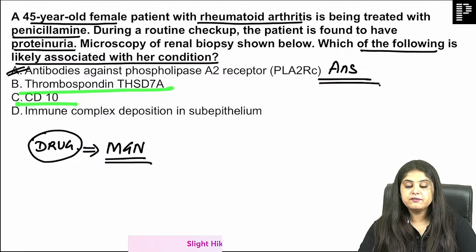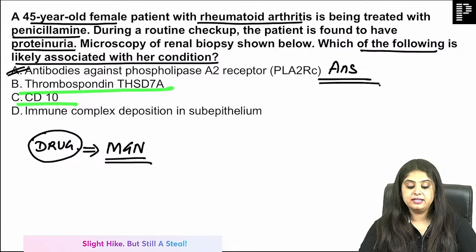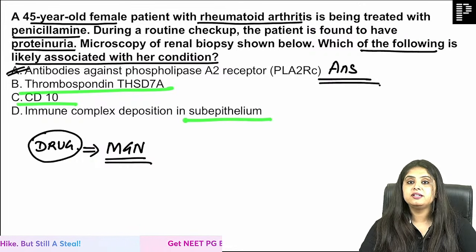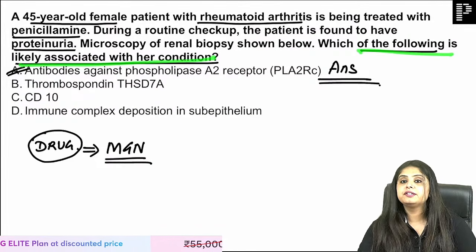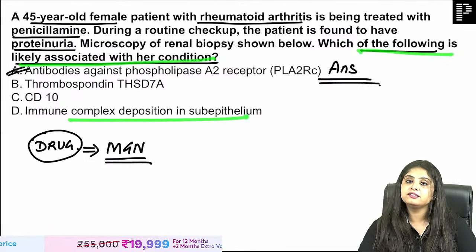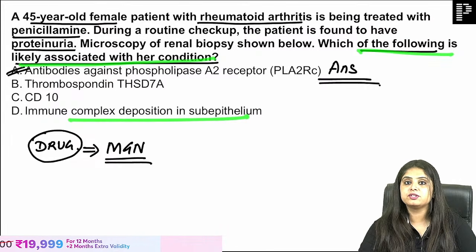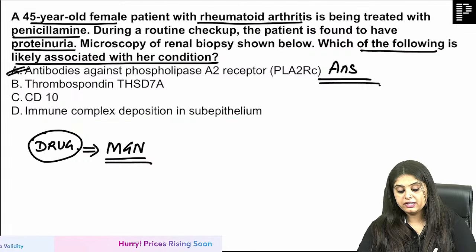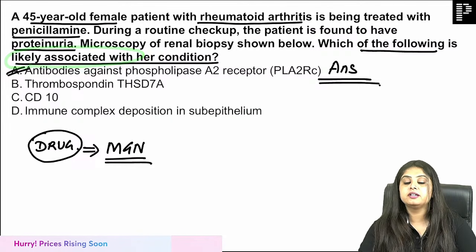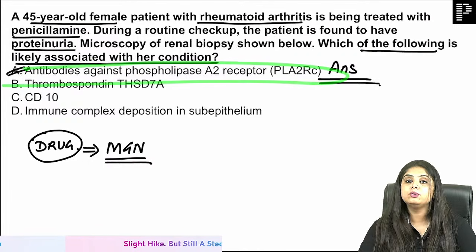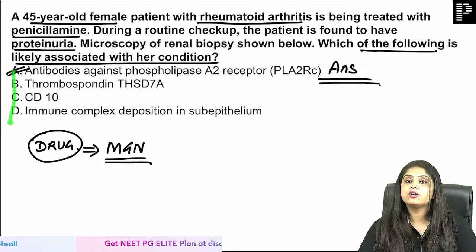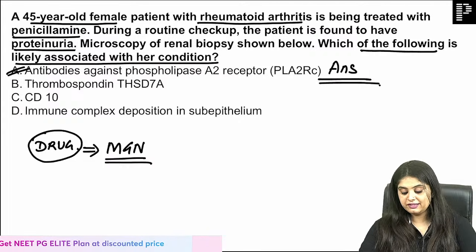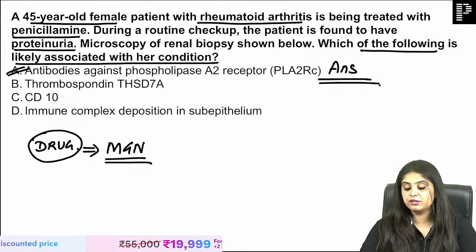These antibodies have also been found in neonatal MGN, and the deposition is also subepithelial, but that's not the question now. The question is, which of the following is likely associated with her condition? Maybe, yes, there is some deposition in this patient, but they've asked what is likely associated with her condition, which antibody has led to this, and that antibody has been phospholipase A2. So practically speaking, Dr. Arvind, all 4 options are correct, but what the examiner has asked is what we have to focus on.